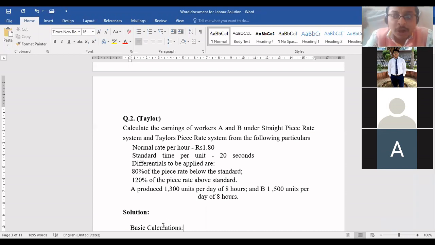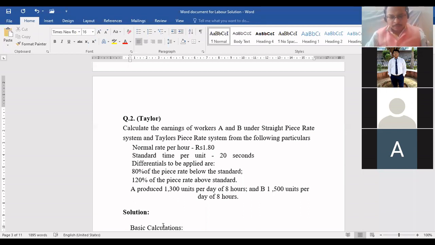180. How 180, you got that? So you should know the 60 basic elements for wages. Like you should know in a minute how many seconds are there, in an hour how many minutes are there, in a day, in a year, how many days are there? These are the basic requirement of this labor costing topic, beta.